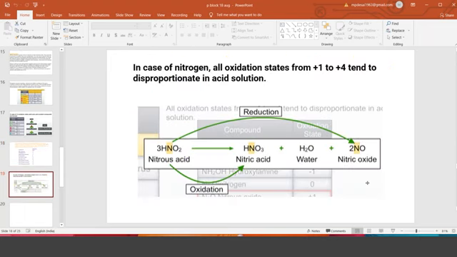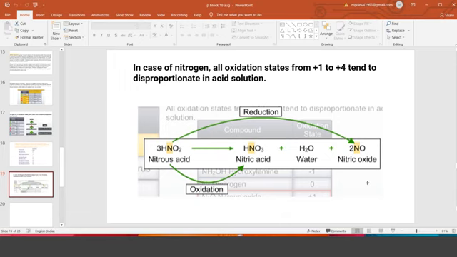Please see this one. In the case of nitrogen, all oxidation states from +1 to +4 are disproportionating in nature. Means what? Please recall the 11th class redox reactions chapter, where we learnt disproportionation reactions. Means the same oxidation state will go for decrease as well as increase in the oxidation number.